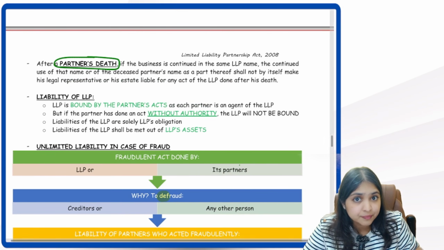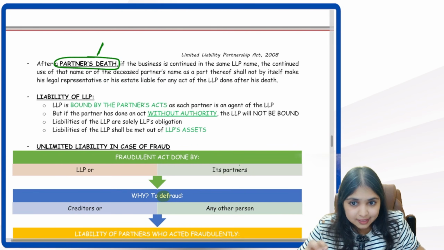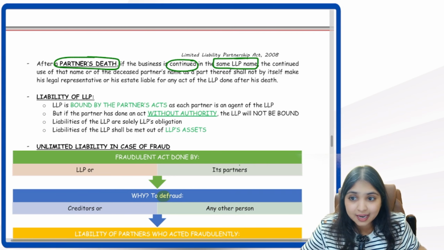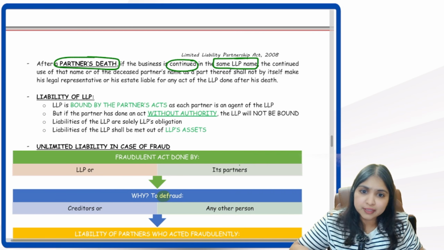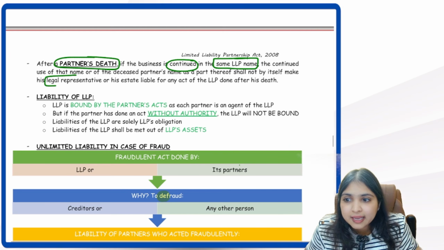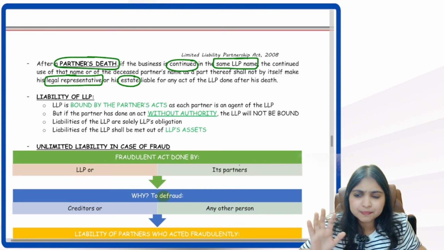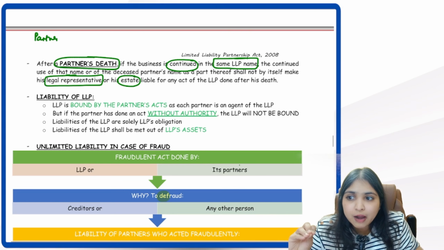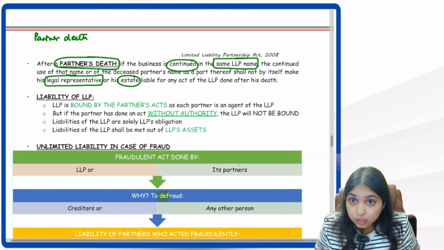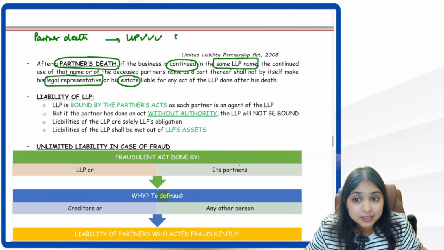If a partner dies, then the LLP can continue the business under the same name. If the LLP continues business in the same LLP name, then in that case, for whatever actions happen in the LLP after the partner dies, the legal representative, the estate of the deceased partner, will not be liable. Simple. If a partner dies, will the LLP come to an end? No. Remember, LLP has perpetual succession. So even if the partner dies, the LLP will continue to exist. So LLP can continue business in the same name.